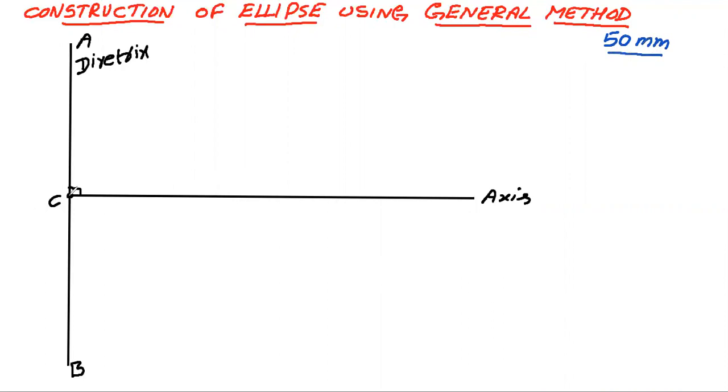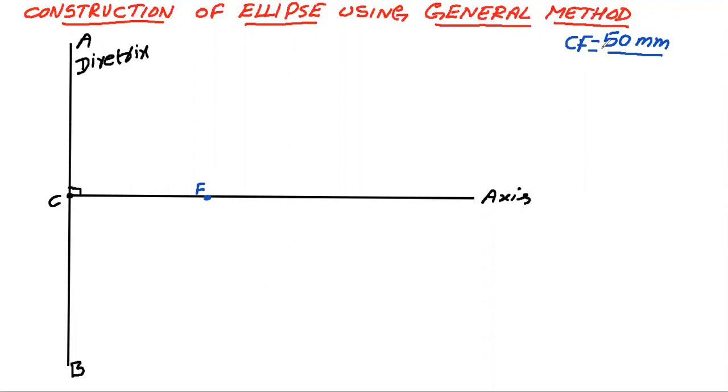So from C, at a distance of 50 mm, locate a point which I am calling the focus F. This distance CF is the distance of the focus from the directrix, which is 50 mm as given in the problem.